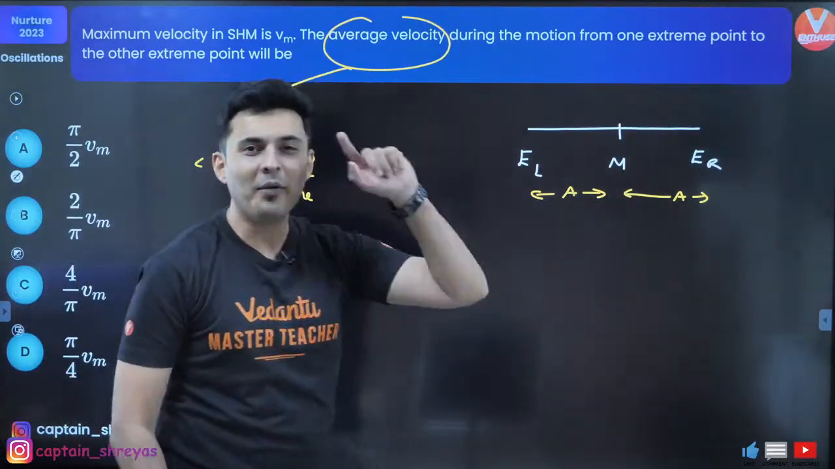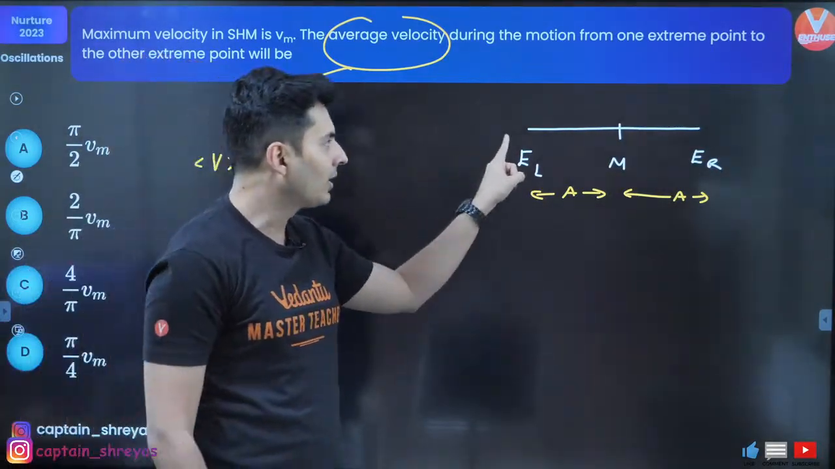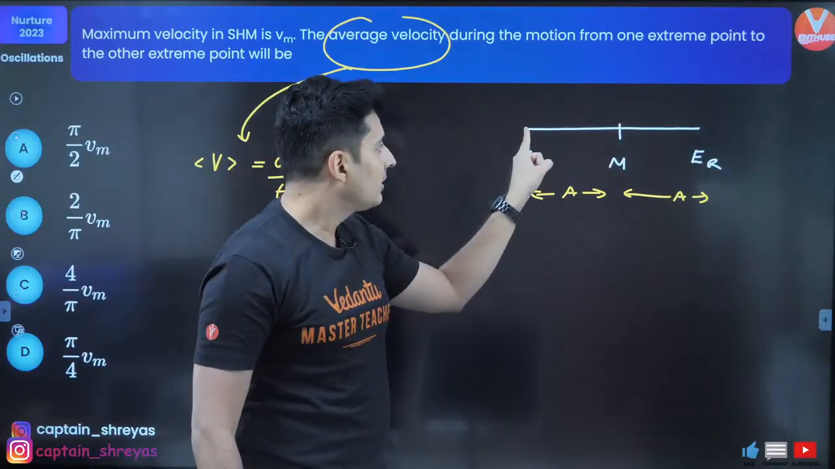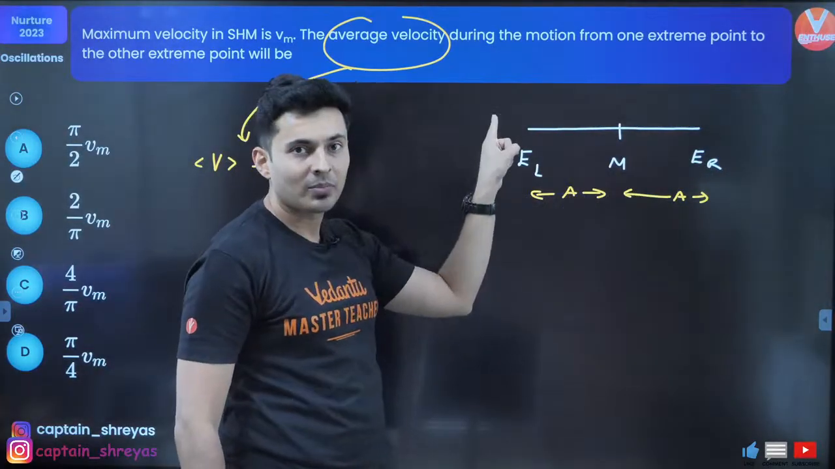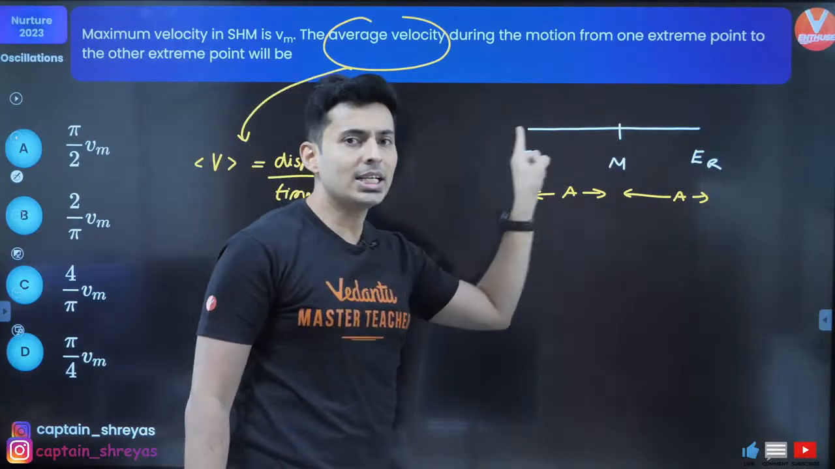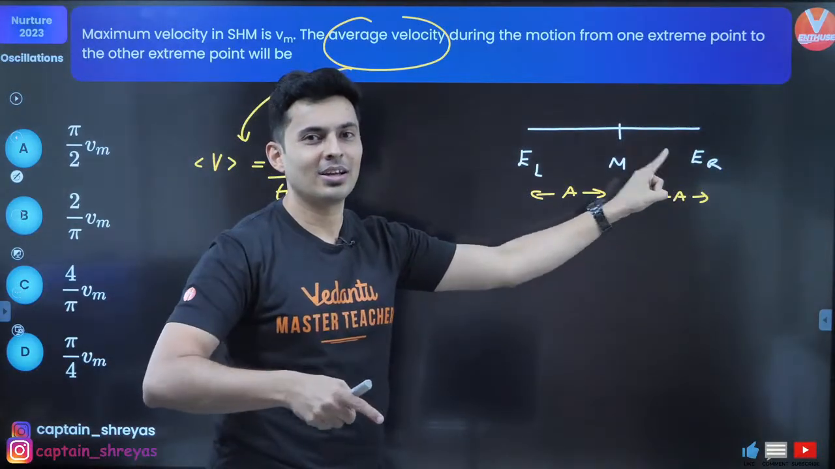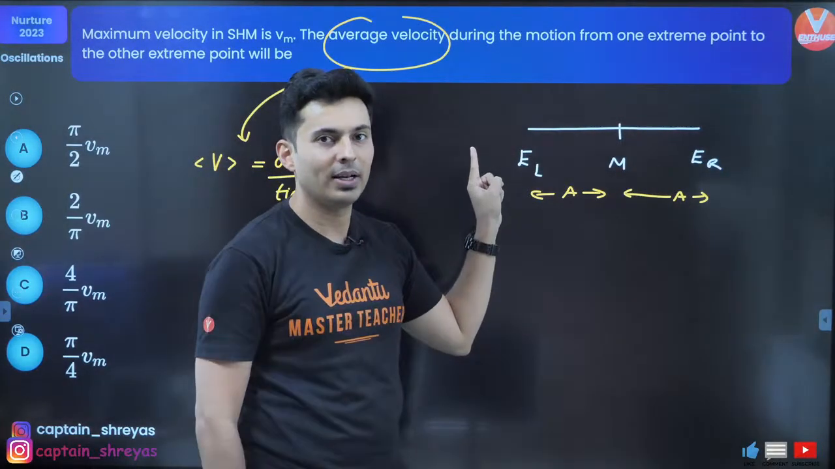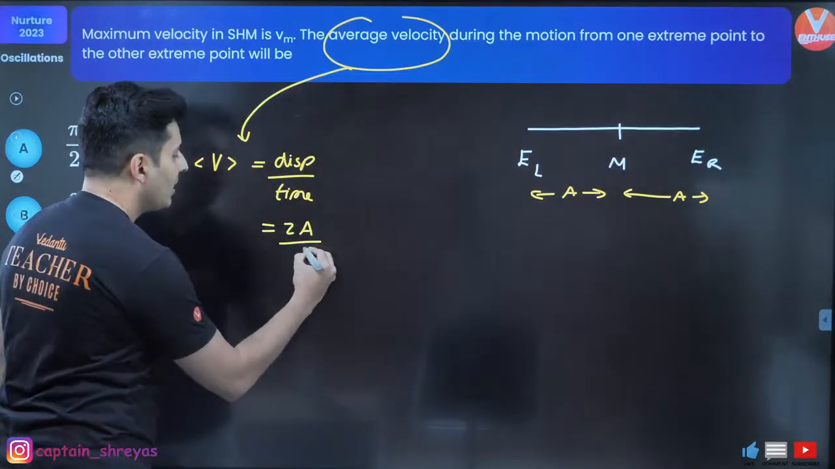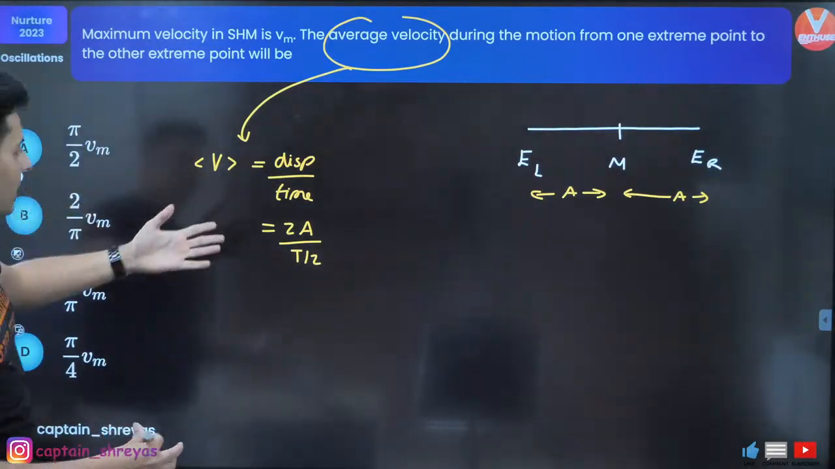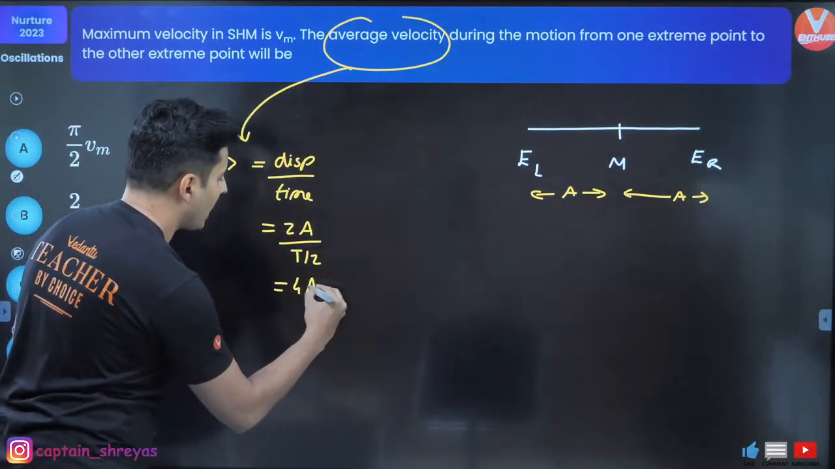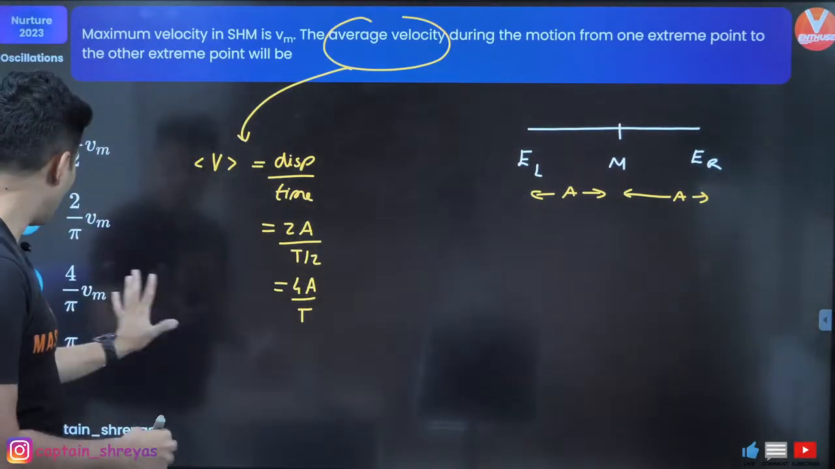From here to here, how much time do you take? Okay, think carefully. If you start here, go like this, come back over here, that is one oscillation. But just this, that's half the oscillation. So you are going to take time of T by 2, right? So here, this will now become 4A by T.